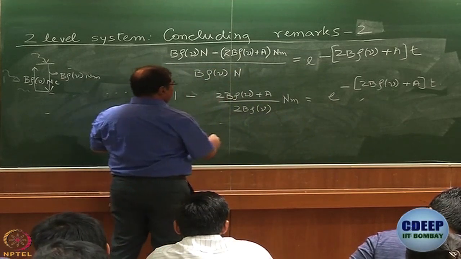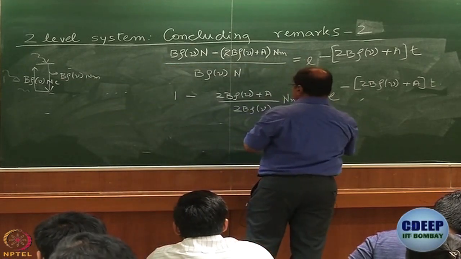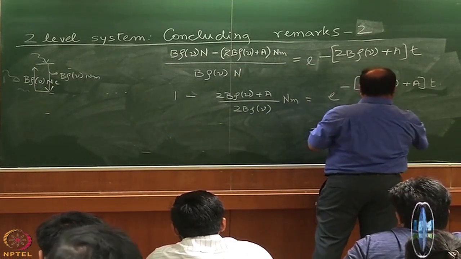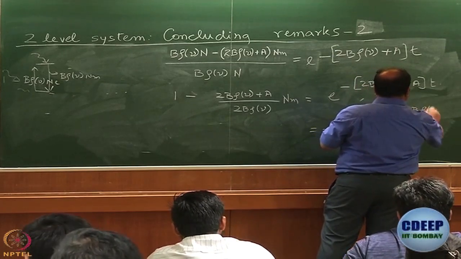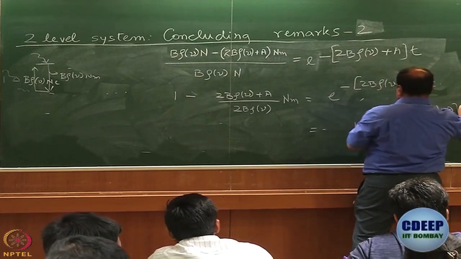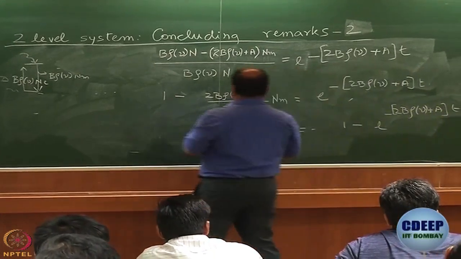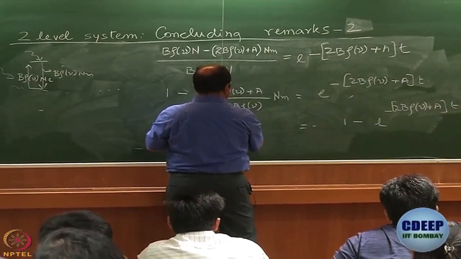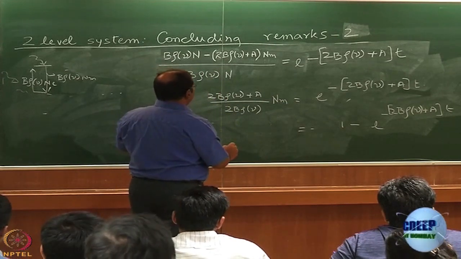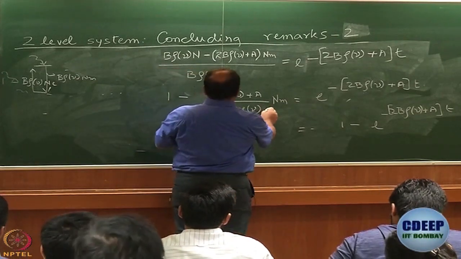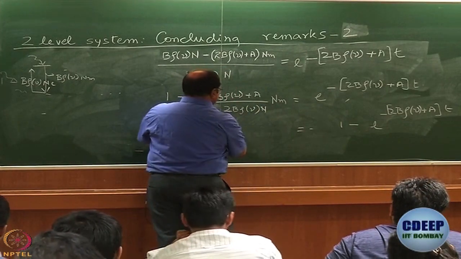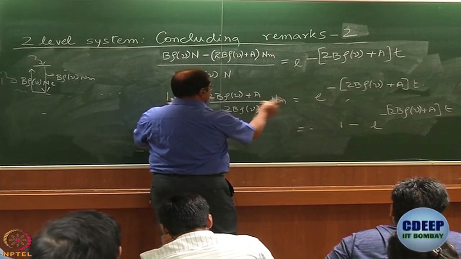So finally I get, I can take this on that side, 1 minus e to the power minus (2b rho nu plus a) into t, and on this side I have, where is N? I forgot to write N here, isn't it? On this side I have, let me write like this. That is taken care of anyway.